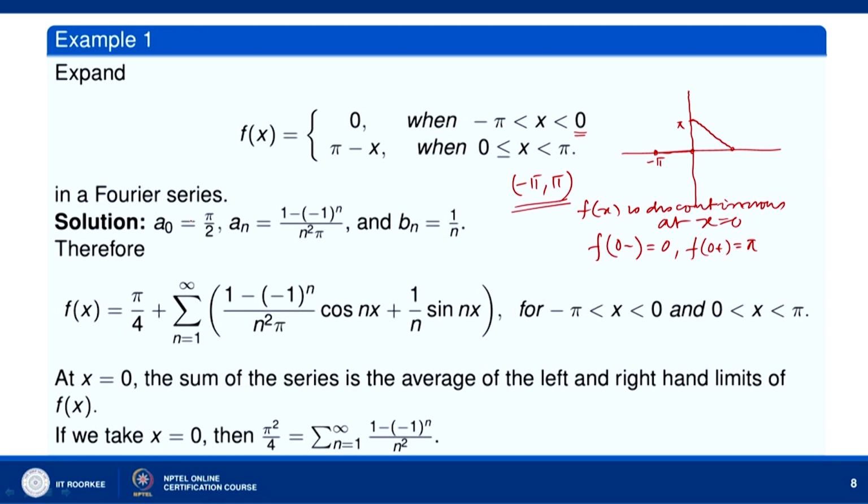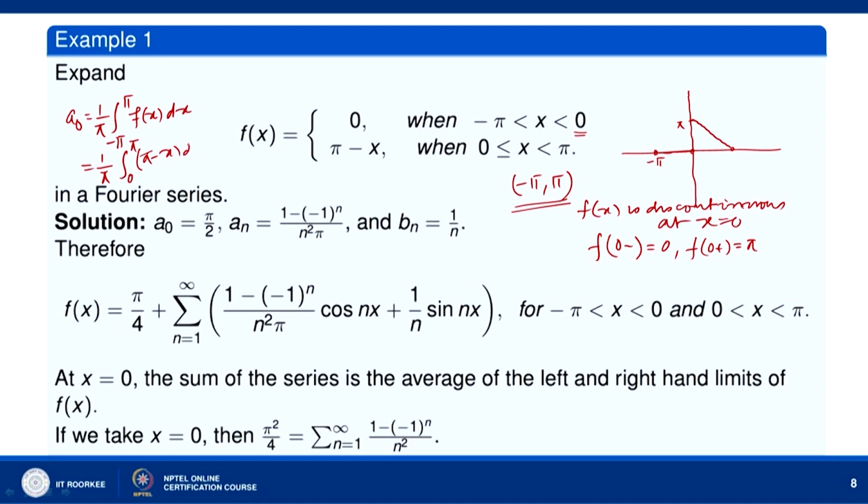Now, we can find the value of a naught. You can see that the value of a naught here is given by 1 over pi integral over minus pi to pi f(x) dx. So, this integral will reduce to the integral over 0 to pi f(x) dx, because over the interval minus pi to 0 f(x) is 0. So, 1 over pi integral over 0 to pi, f(x) is pi minus x.